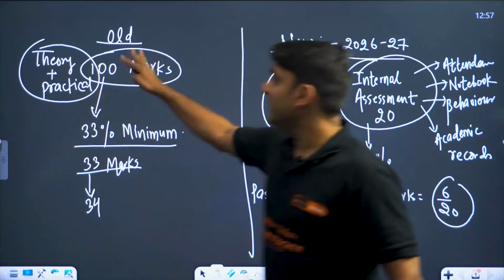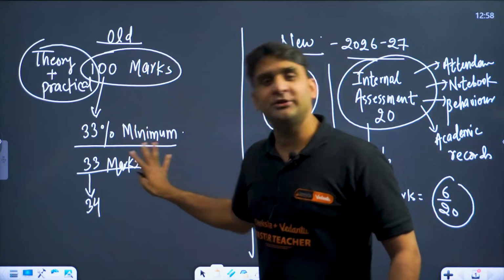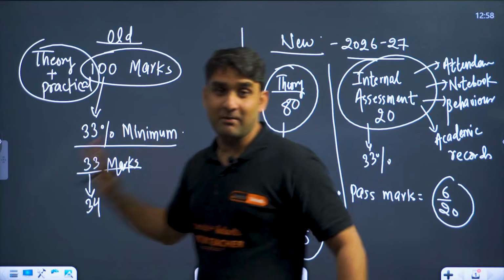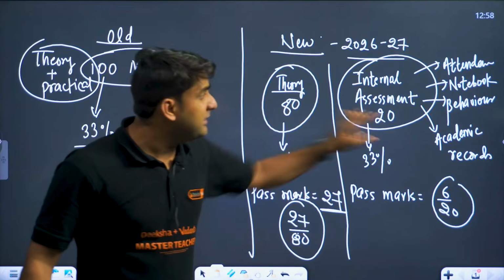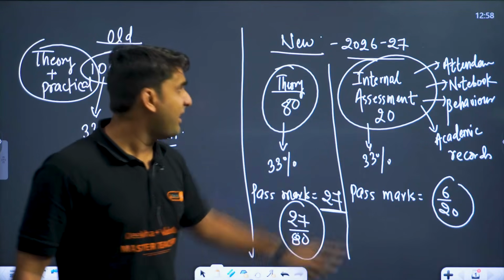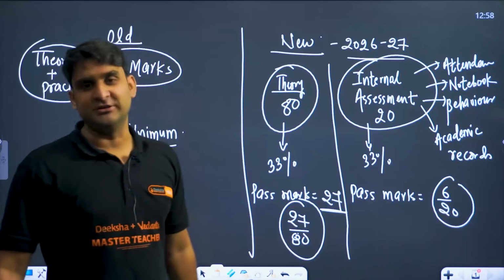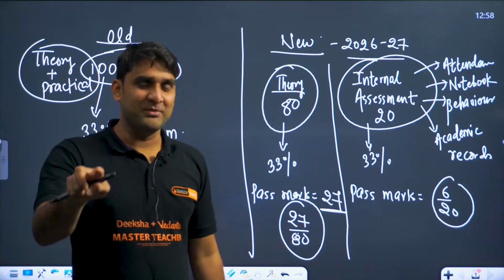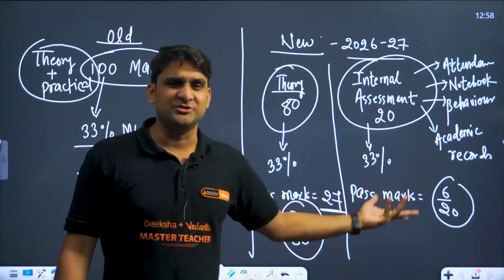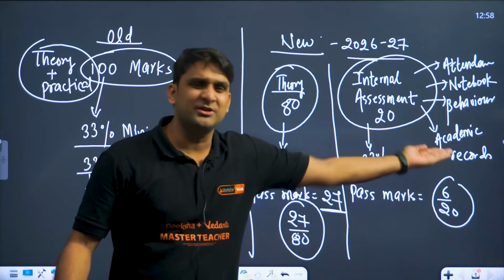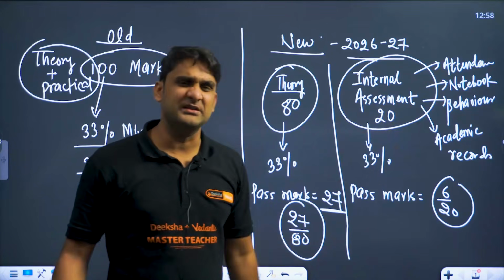Here, if we talk about the old pattern, overall 33% was enough to pass the exam. But if we talk about the new pattern, you have to score passing marks independently in both separately. Theory 27 marks, internal exam 6 marks. Is it clear? Minimum. And most students can pass internal assessment because you need to maintain your behavior, your academic records and attendance, very easy.